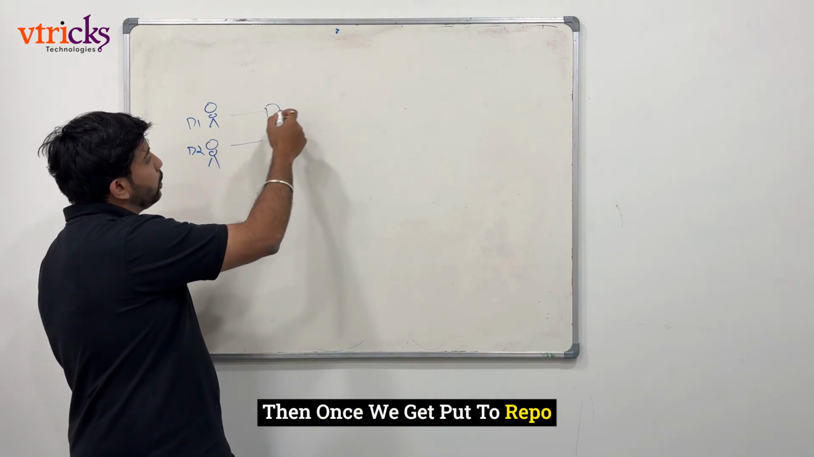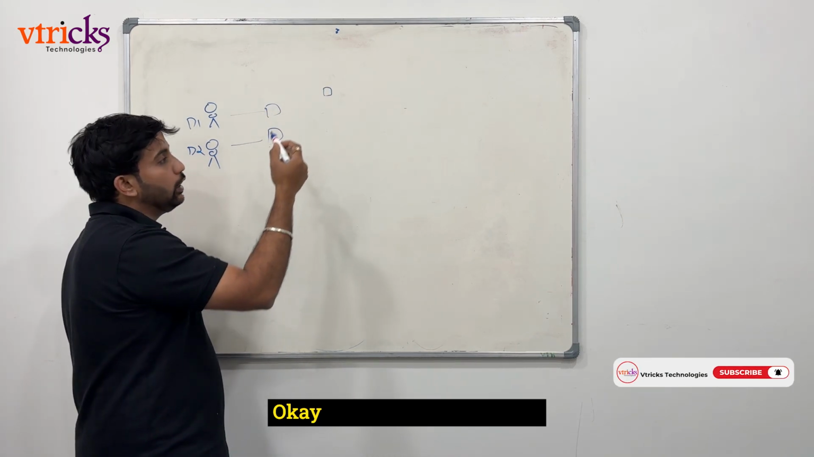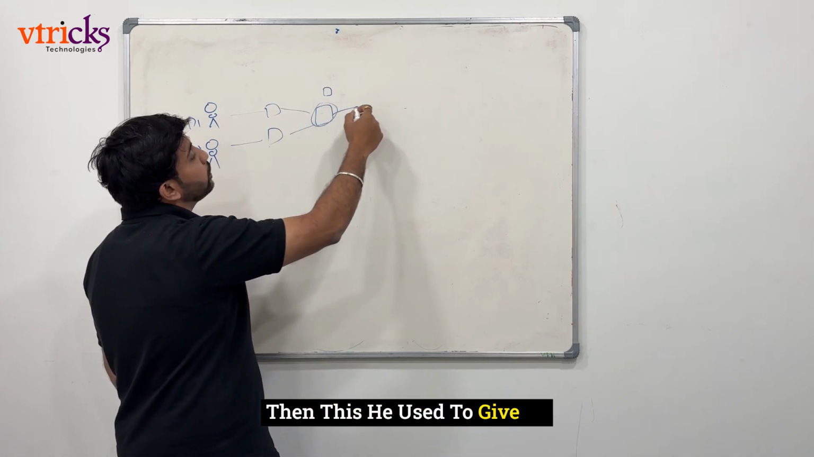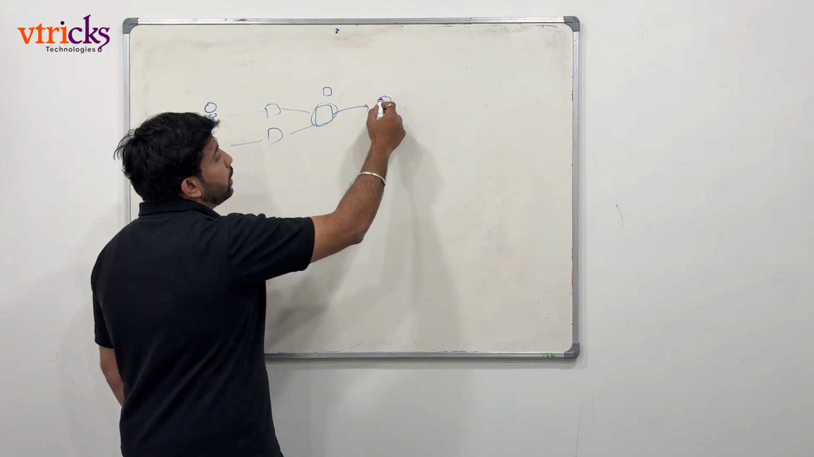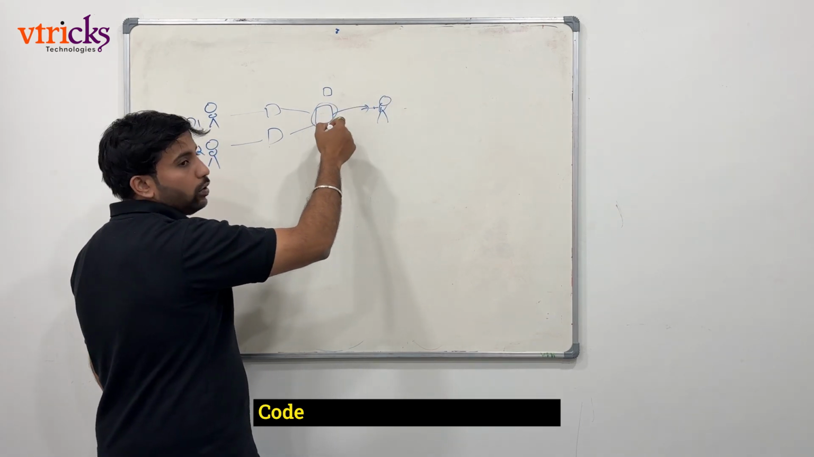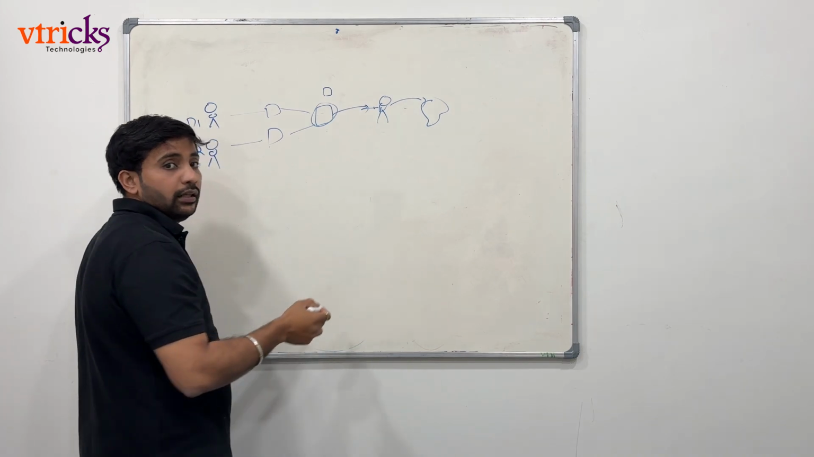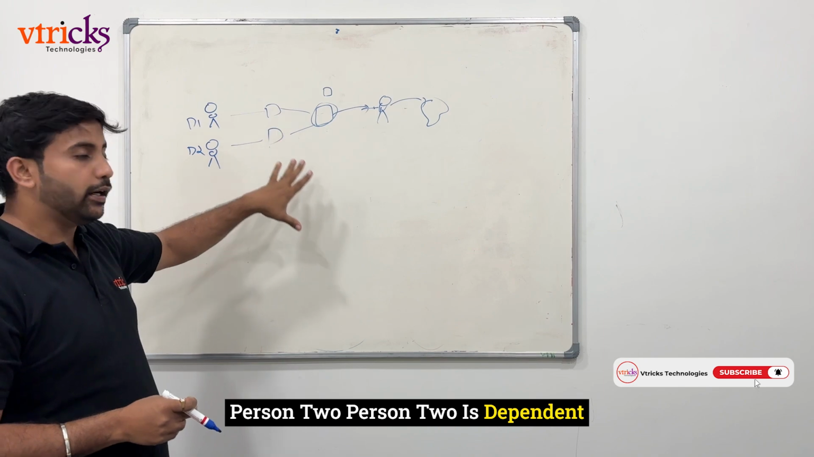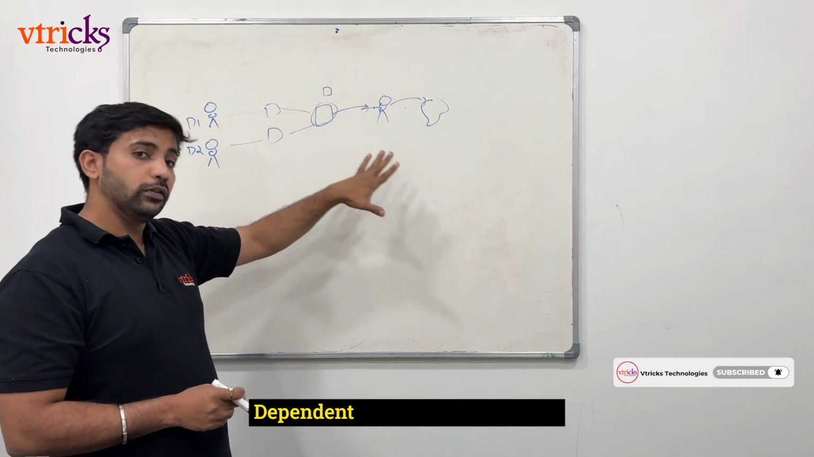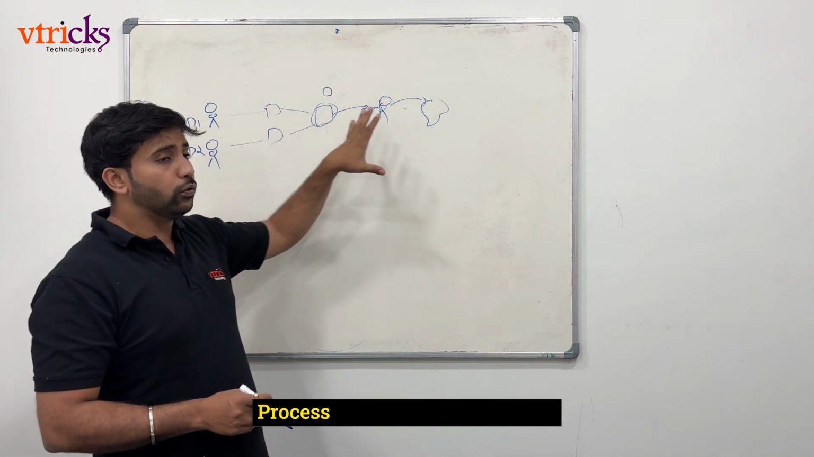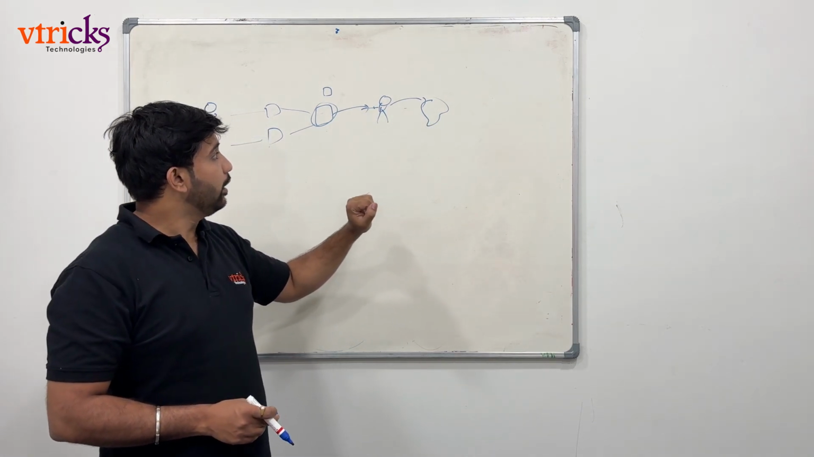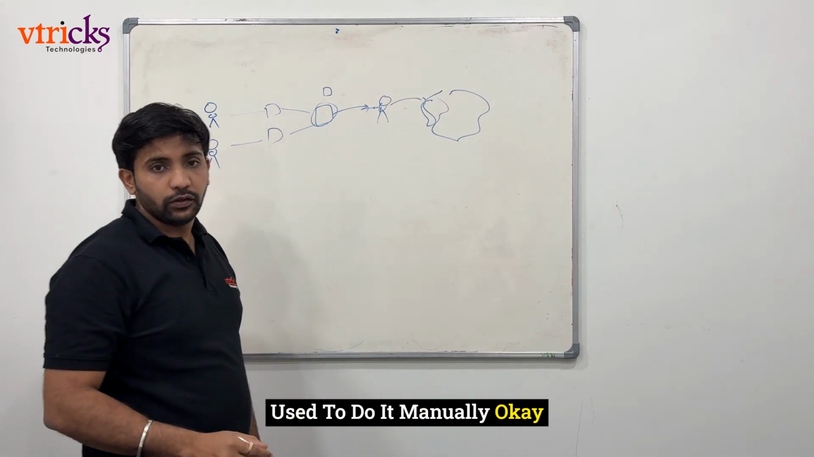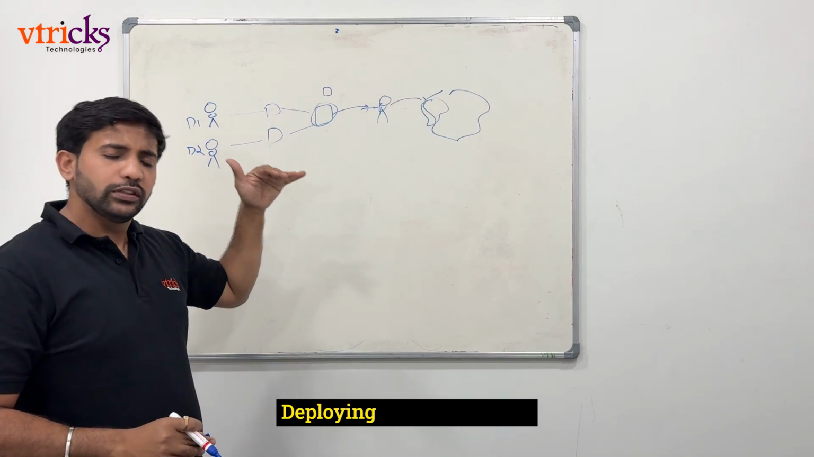Then once they put it to the repo, there would be some TL or a manager. He used to club these two codes in one place and make one repo again. Then he used to give this to a deployment engineer, who comes into the picture. This fellow used to take this code and deploy it onto the server. If you see this process, person 1 is dependent on person 2, person 2 is dependent on person 3, and person 3 is again dependent on these two people. This was a completely manual process; even though the deployment engineer deploys onto the cloud, he used to do it manually. Building and deploying were all manual.